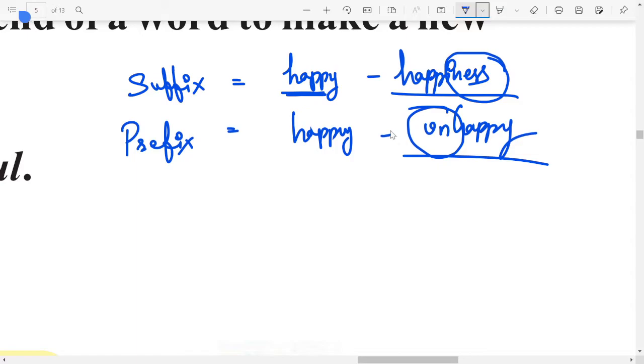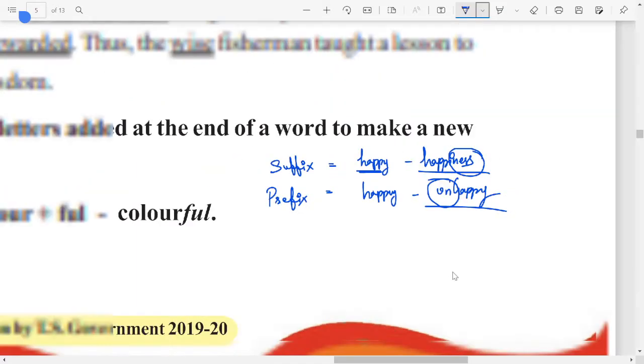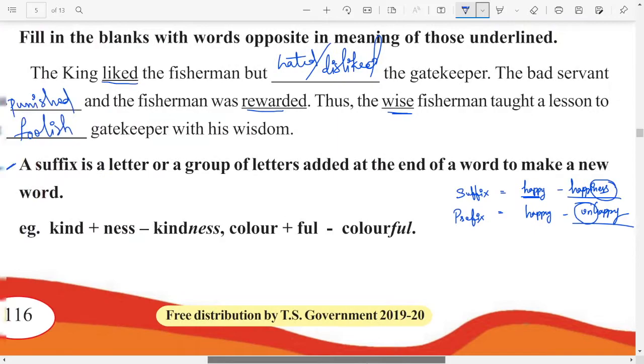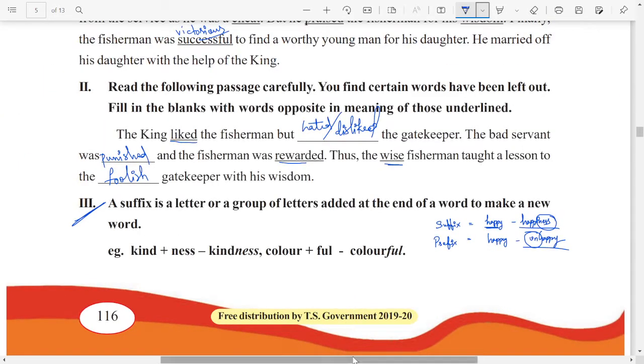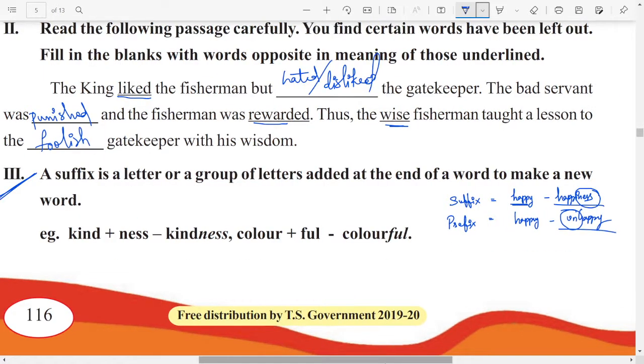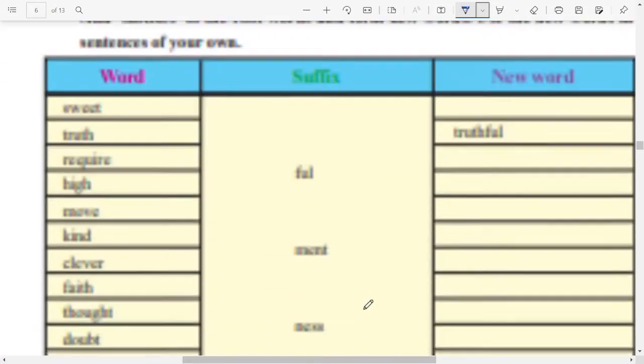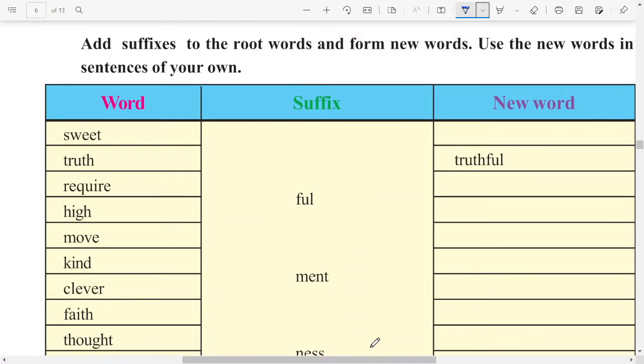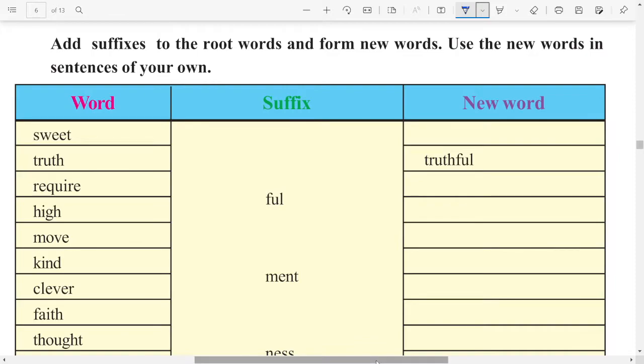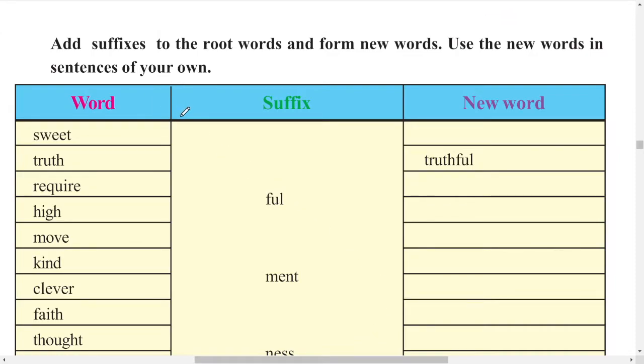Pre in the sense before. Okay, got it? So these are important ones in the case of vocabulary. So you should learn very carefully. Let us look at these exercises in the further one. Add suffixes to the root words and form new words. Use the words in the sentences of your own.